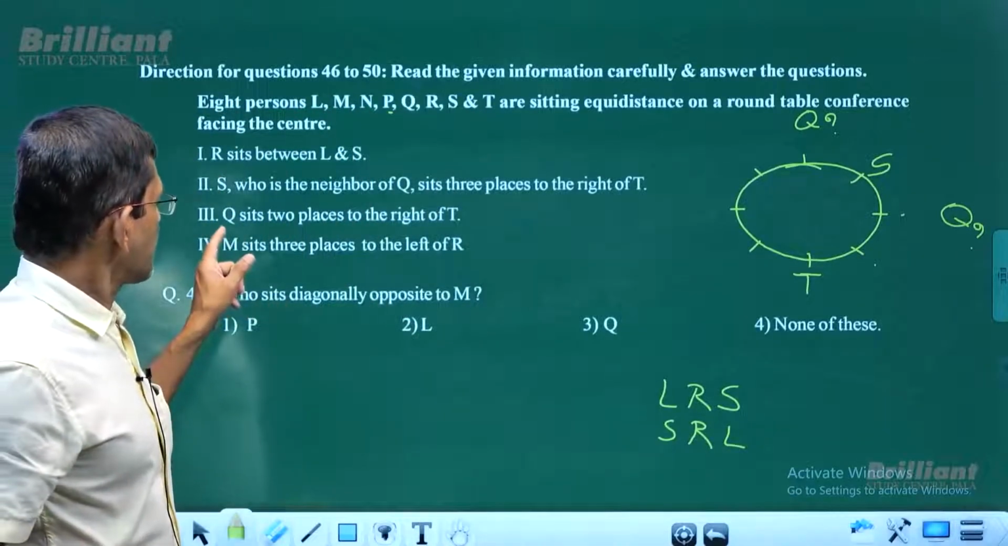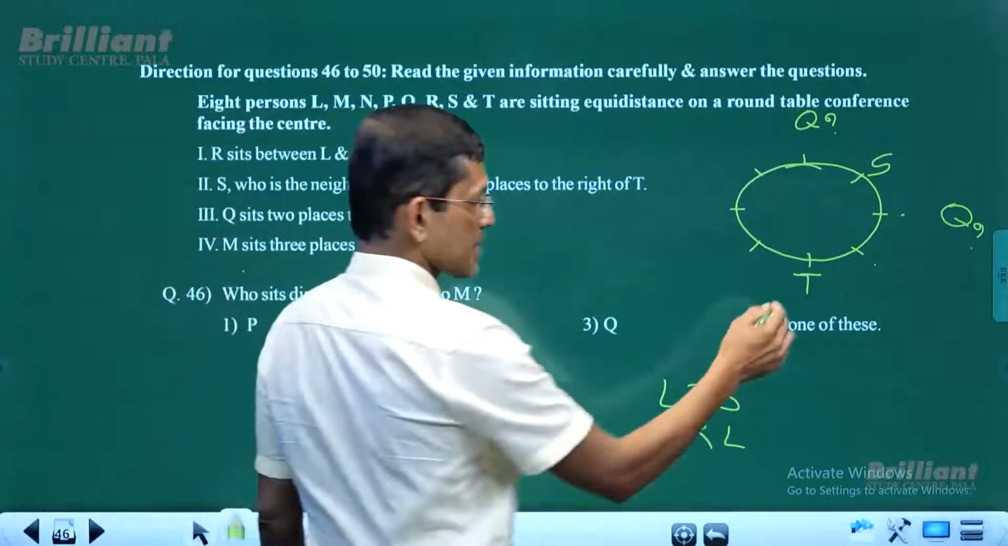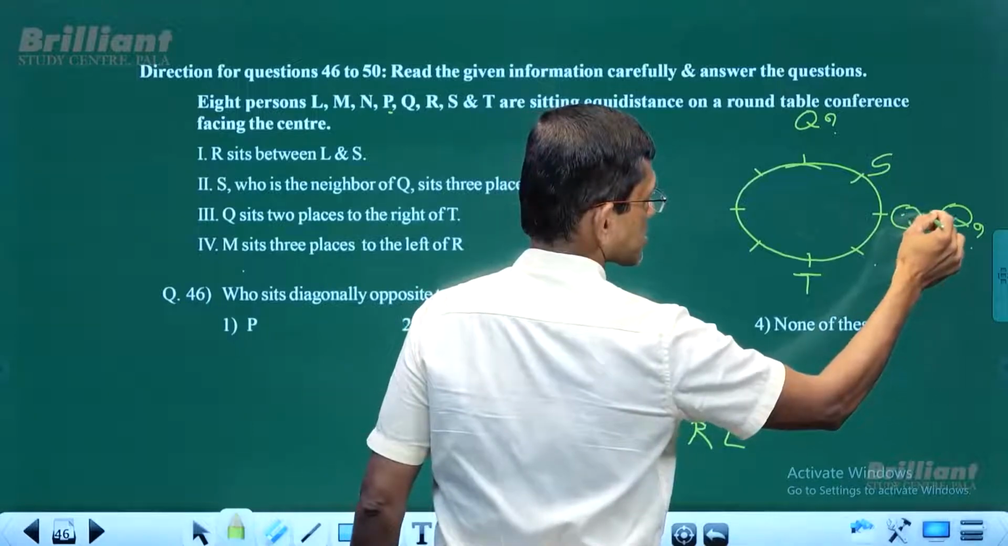Now what we are looking for, Q sits 2 places to the right of T. So T, 2 places to the right of T, Q. So Q must be here. So this position is confirmed.